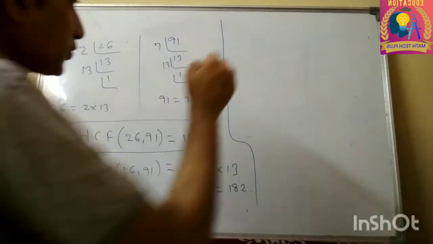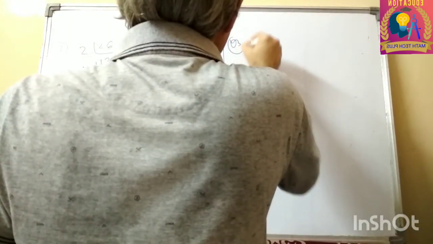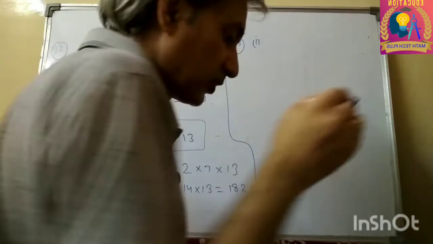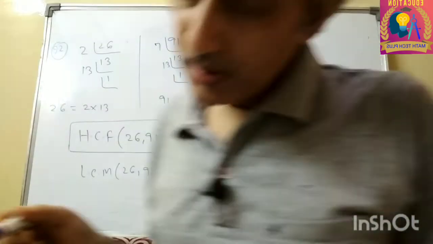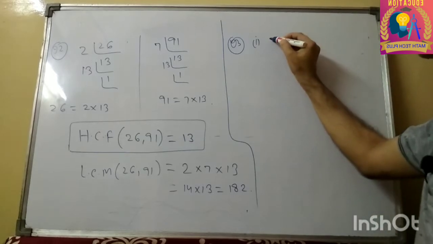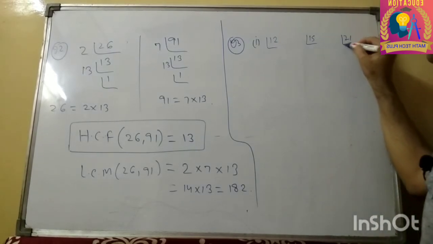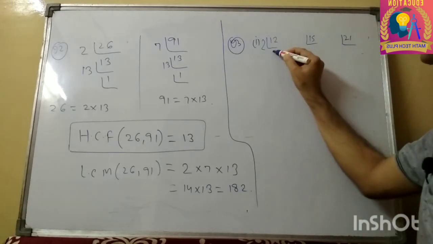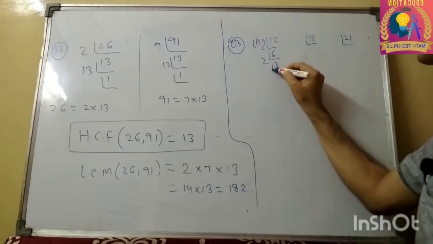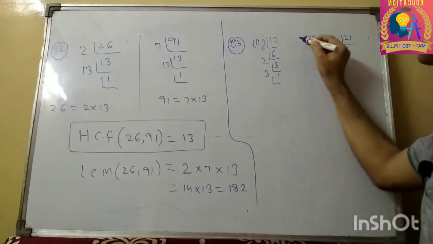Question number 1. Question 3rd, first part. It's 12, 15 and 21. So factorize it. 2, 6, 2, 3, 3, 1.